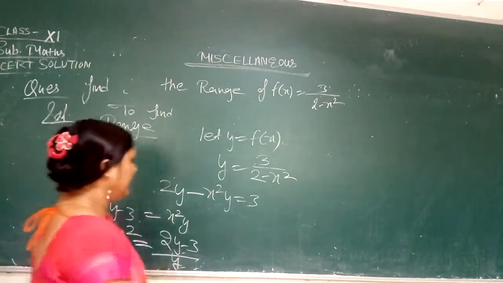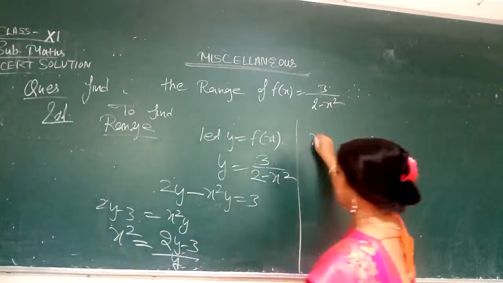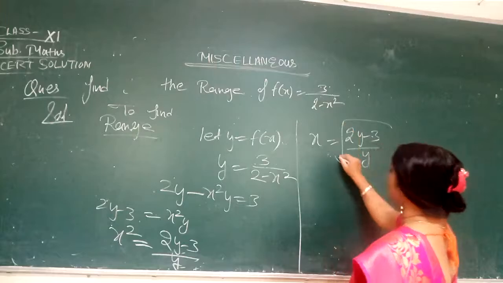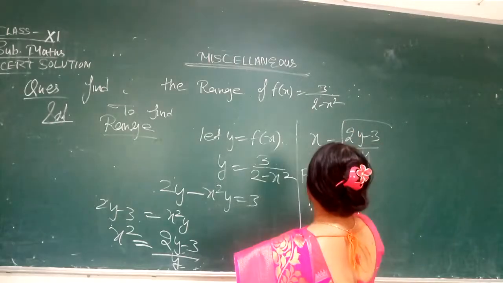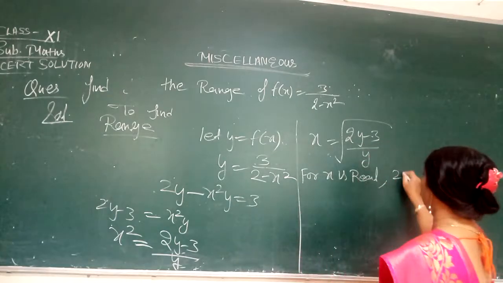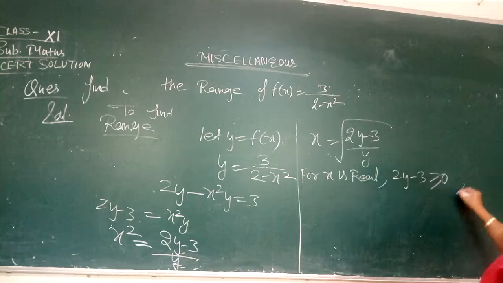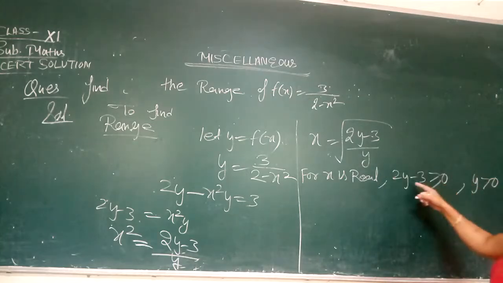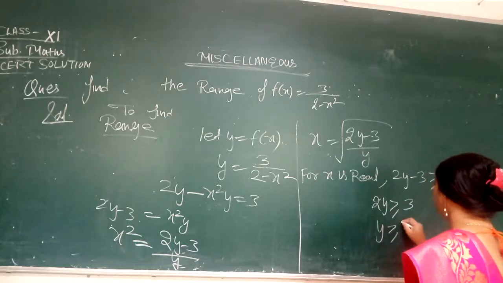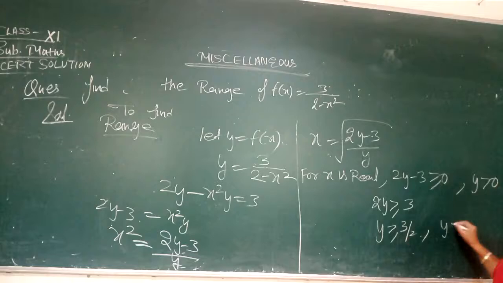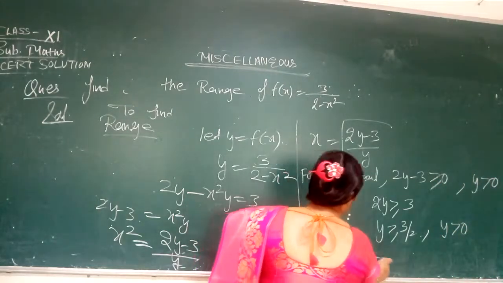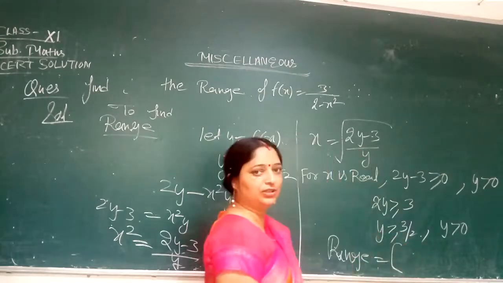This is the value of x square. Now the value of x will come 2y minus 3 upon y, under the root. Now for x to be real, therefore 2y minus 3 is greater than or equal to 0 and y is greater than 0. Here 2y is greater than or equal to 3, so y is greater than or equal to 3 by 2, and y is greater than 0. So the range of this question is a closed interval, because this is